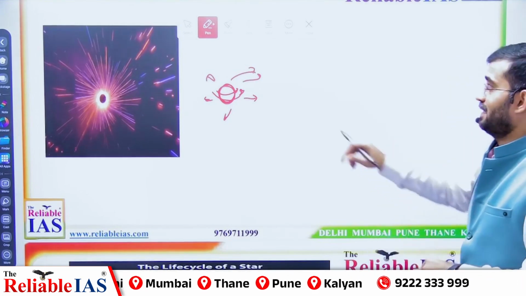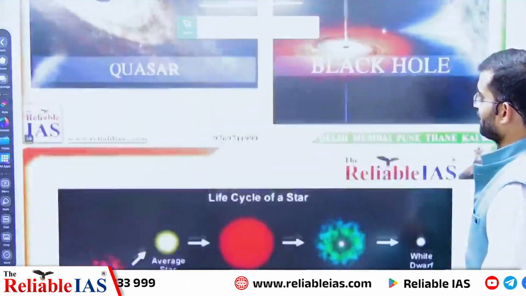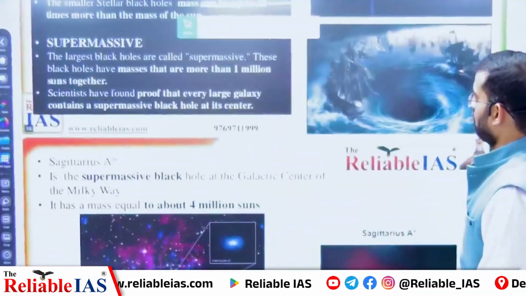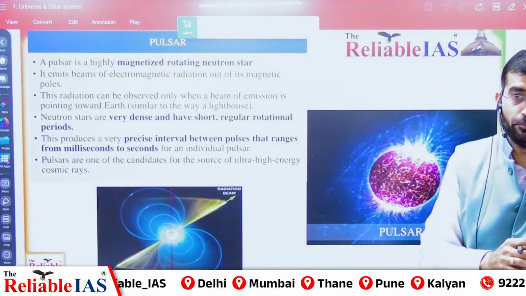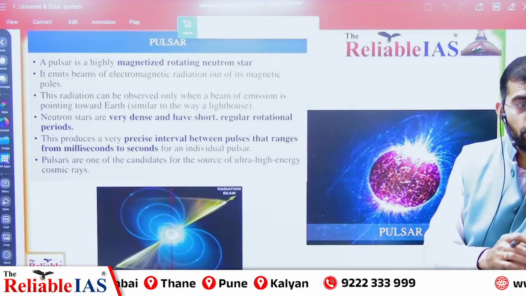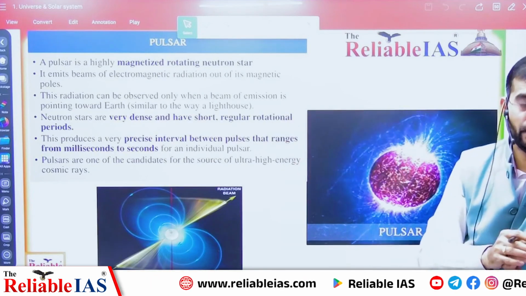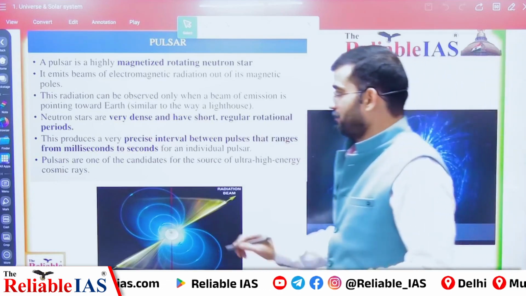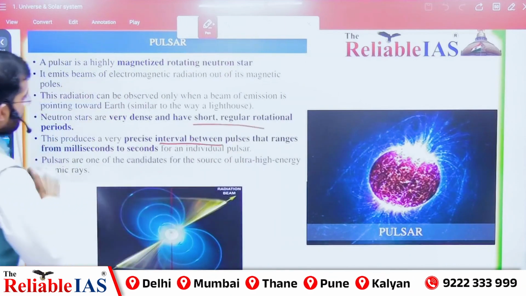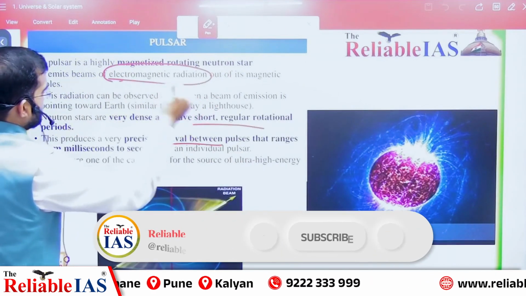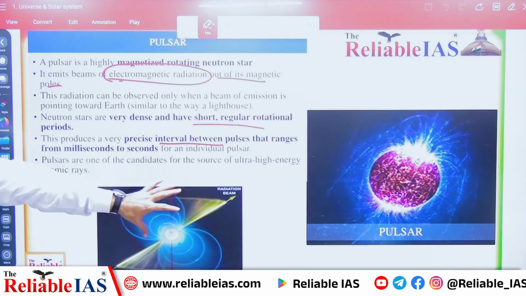A pulsar is a rotating remnant of a star producing electromagnetic waves. An interesting fact is that earlier these were identified as the brightest objects in our universe, but later scientists came to know that this is not the brightest star; rather, the brightest object is something else. We shall keep in mind about the pulsar: electromagnetic radiation out of its magnetic pole. Just keep in mind the picture. That will be enough for that.